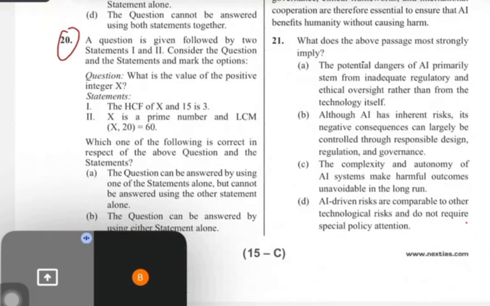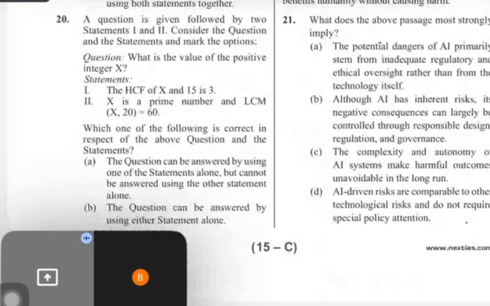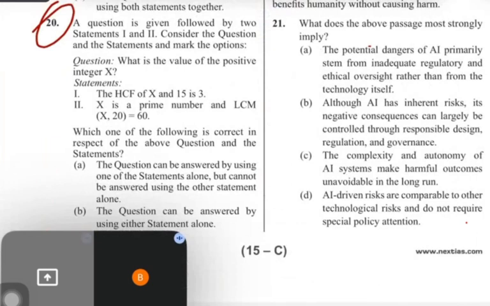Read this question, Bhagya. The question is given followed by statements. What is the value of the positive integer x? Statement 1: The HCF of x and 15 is 3. Statement 2: x is a prime number and the LCM of x and 20 is 60.